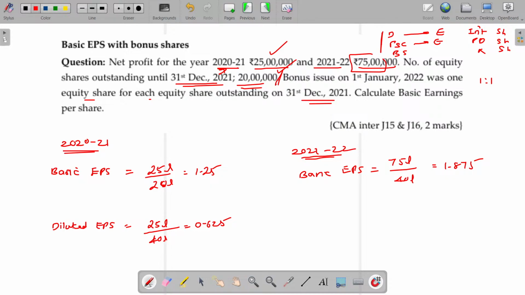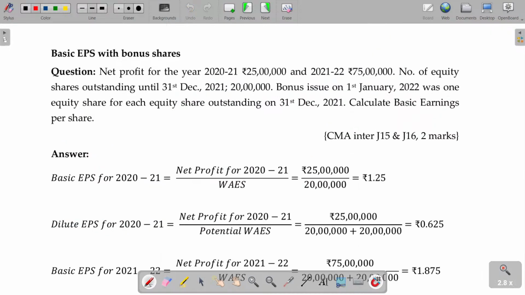So we have completed the bonus share scenario. We have the debenture conversion into equity share scenario, the preference share converted into equity share scenario, and the right share issue in the coming days scenario. Those are the scenarios we have. Okay. Next question, we started with the bonus share scenario.